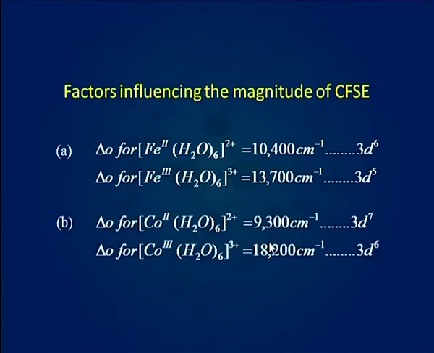Similarly, the value of CFSE is greater for cobalt 3+ than for cobalt 2+ complexes. This effect is probably due to the fact that the central ion with higher oxidation state, that is with higher charge, will polarize the ligands more effectively, and thus the ligands would approach such a cation more closely than they can do the cation of lower oxidation state, resulting in larger splitting.